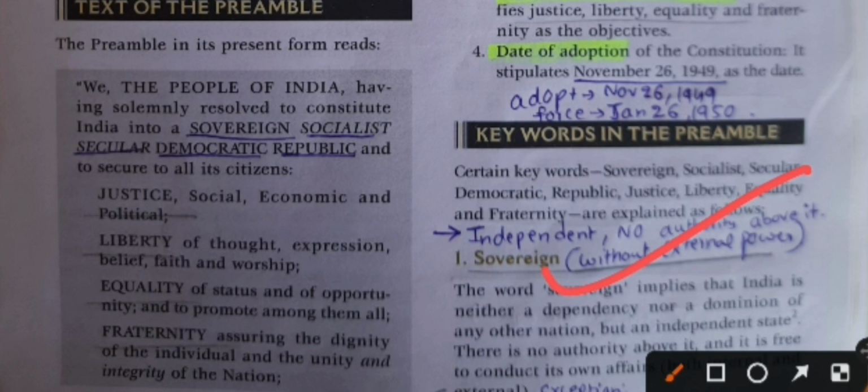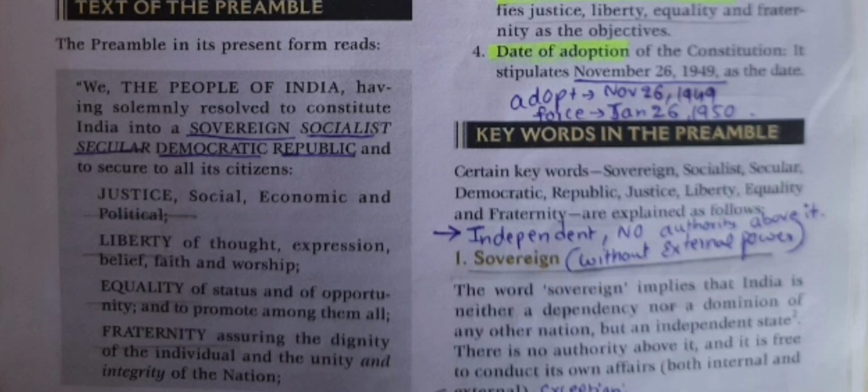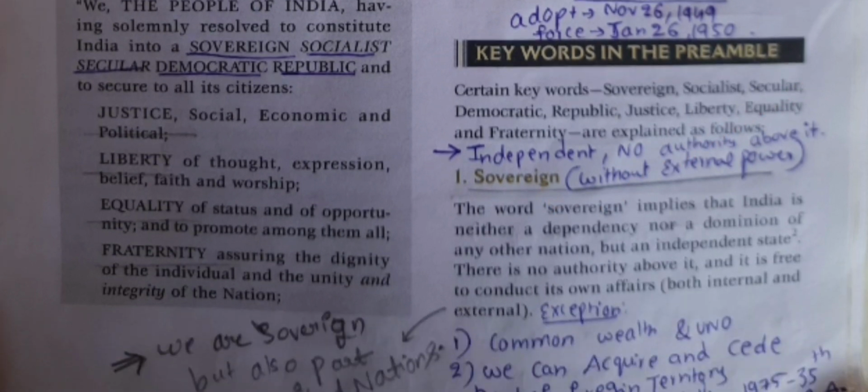It means independent and no authority above it. The word sovereign implies that India is neither a dependency nor a dominion of any nation, but an independent state. There is no authority above it, and it is free to conduct its own affairs, both from an internal and external point of view also.